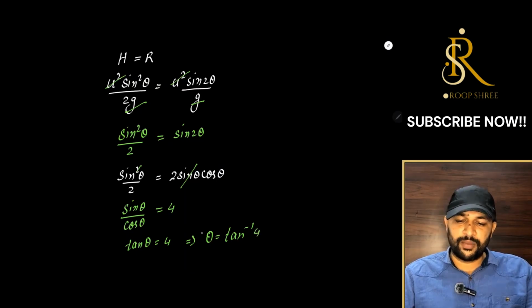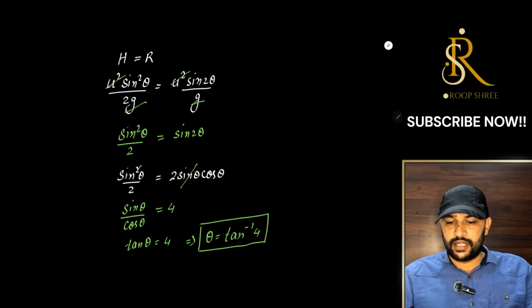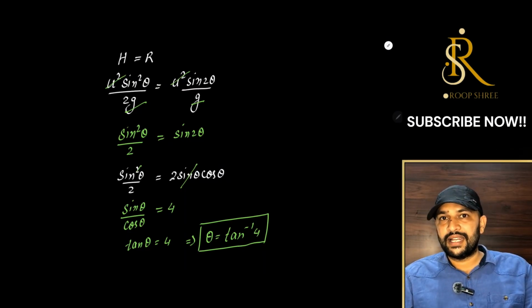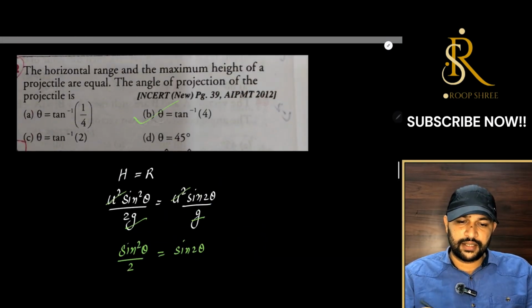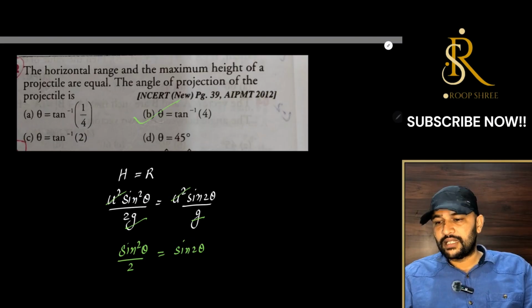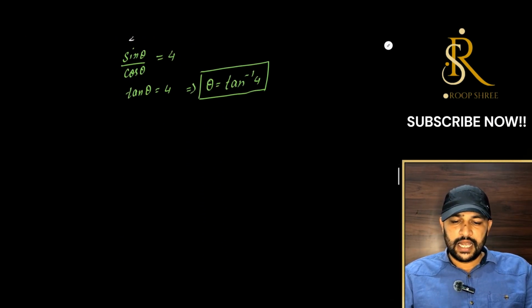In case you are not familiar with inverse trigonometry, just remember that when you take tan to the right hand side, it will not become 1 by tan as such, we will write it as tan inverse, right. So be very careful. So the correct answer here is option B, that is our tan theta value, correct. Let us see the next one.